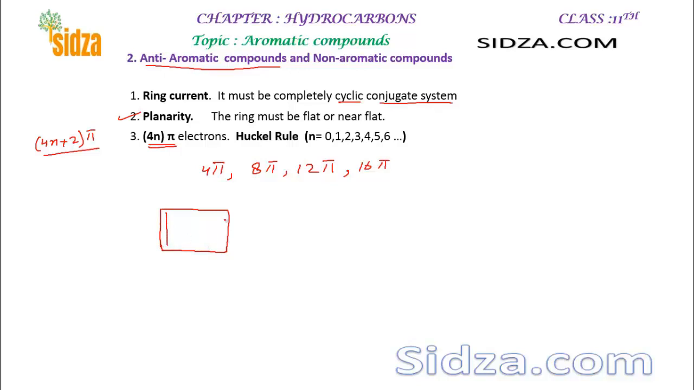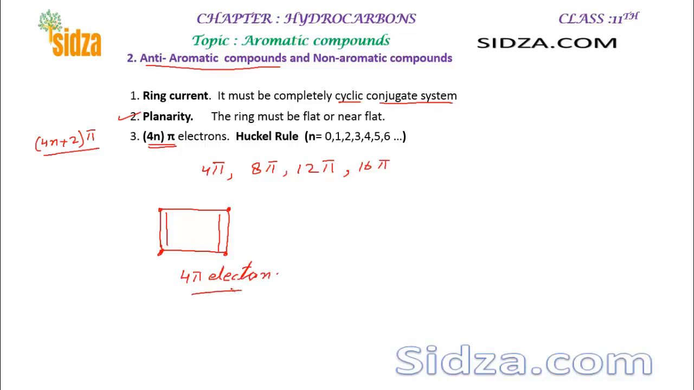This is a double bond, single and double bond. Now you can see it contains 4 carbon atoms, 1, 2, 3, 4 here, right? And all these carbon atoms are actually sp2 hybridized. So the molecule is cyclic, it is flat, it is conjugated, but how many pi electrons does it contain? There are 2 pi bonds, which means 4 pi electrons, isn't it? So this is actually a 4 pi electron system.